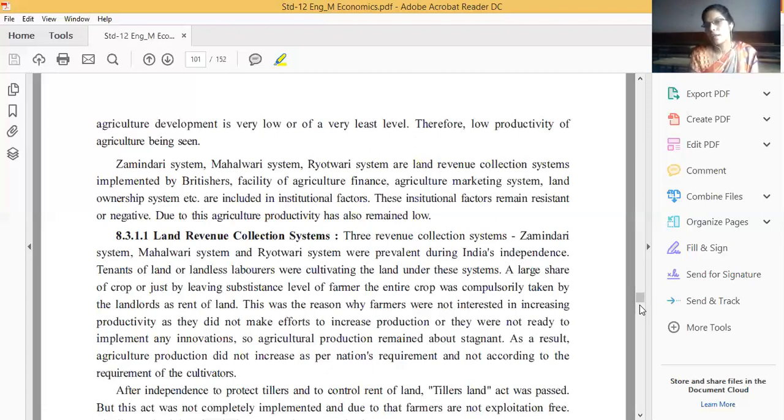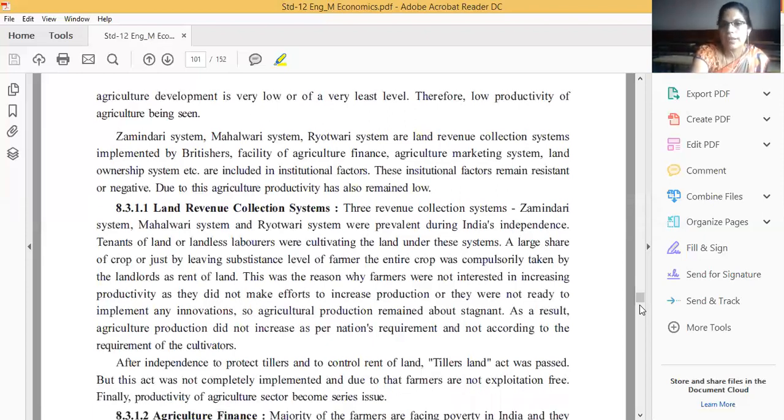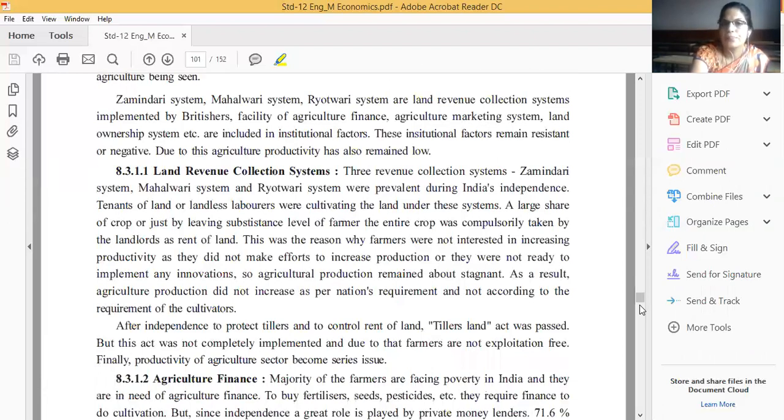This was the reason farmers were not ready to increase the production. They thought that if they increased production, a large part of the ready crop would be taken by the Britishers or landlords. Due to that, they were not up for increasing the production or productivity of the agriculture sector. As a result, agriculture production did not increase as per the nation's requirement.